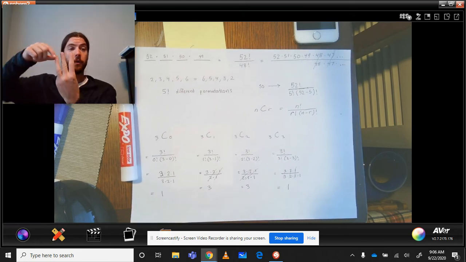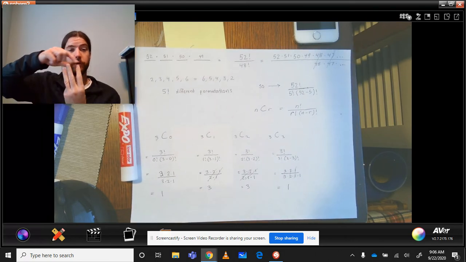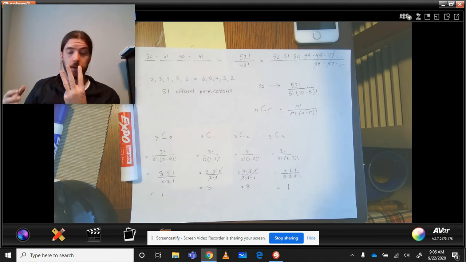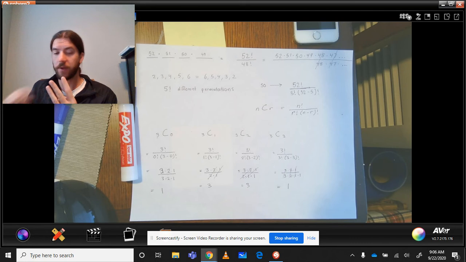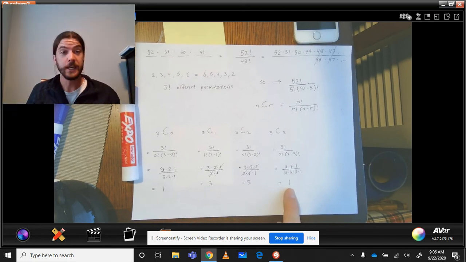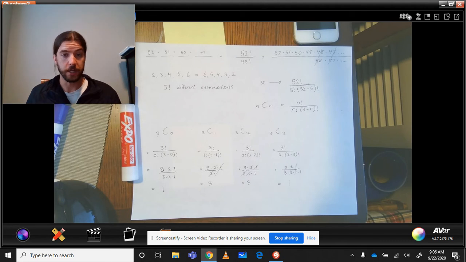If you want 2 B's, well, I think it's easier just to imagine that if there's going to be 2 B's in here, then one of them is going to be an A. This one could be an A, that one could be an A, or that one could be an A. So there's 3 different ways to do that. And if I want all of my factors to be B's, there's only one way to do that. Okay, so those are the coefficients, therefore, in the binomial expansion.